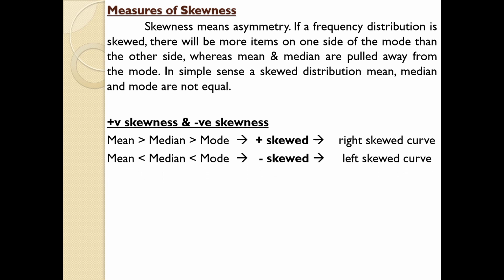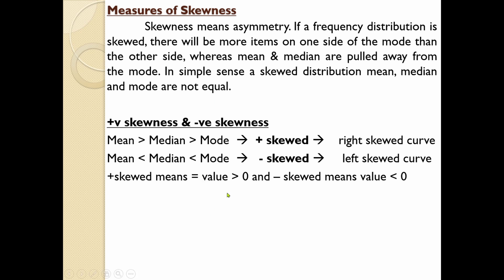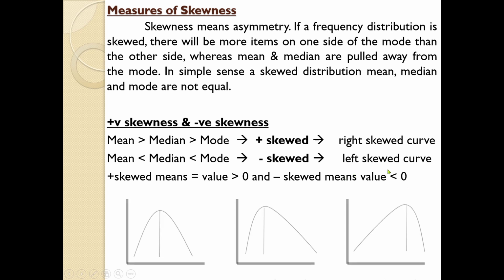If the mean is less than median and if the median is less than mode, it is known as negative skew. In that case, it will be a left skewed curve, and it can be represented. And remember, positive skewness means any value greater than 0 and negative skewness means any value less than 0. That is the concept. We can represent these in a graph, then you will get a clear picture.